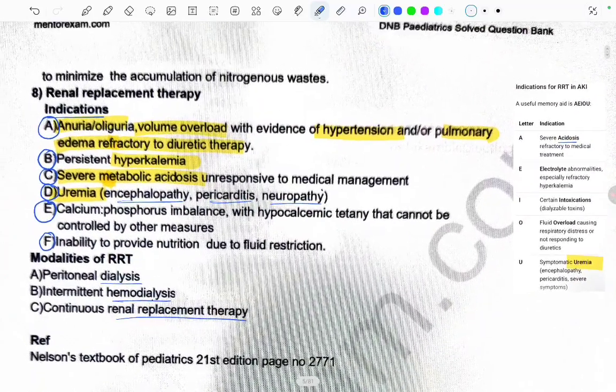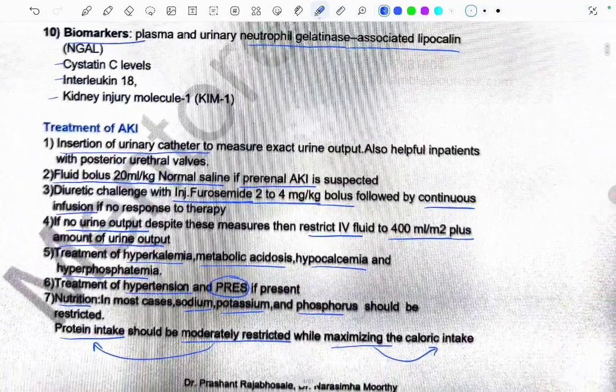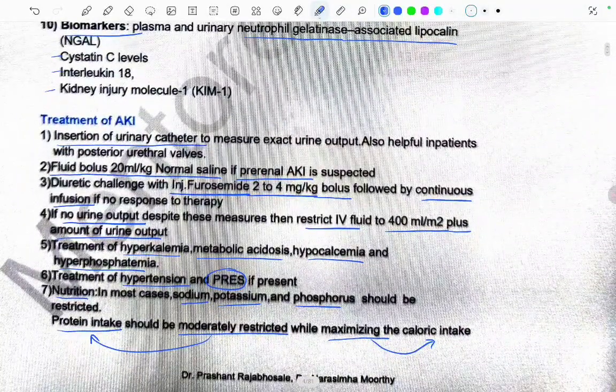So this was all about the treatment that we have to do in case of AKI. Let's revise what we are supposed to do in patients of AKI. We have to insert a urinary catheter for the exact urine output measurement. Okay. We have to give a fluid bolus of 20 ml per kg of normal saline if we are suspecting a pre-renal AKI, and a diuretic challenge with the injection furosemide in the dose of 2 to 4 mg per kg of bolus needs to be done, followed by a continuous infusion if no response to the therapy.